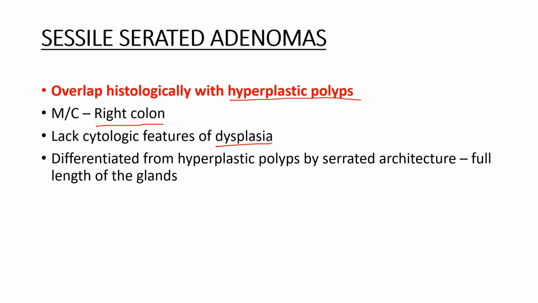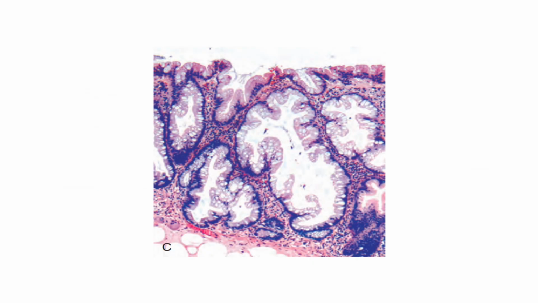How will you differentiate between them? It is the presence of serrations in the full length of the glands in sessile serrated adenomas. This is the image of a sessile serrated adenoma. You can see serrations throughout the gland, from top to bottom. These differentiate them from the hyperplastic polyps.